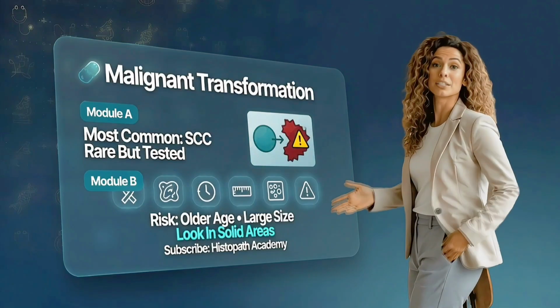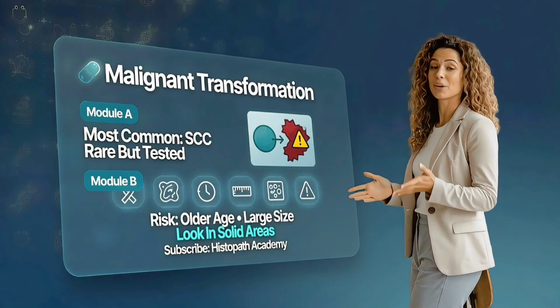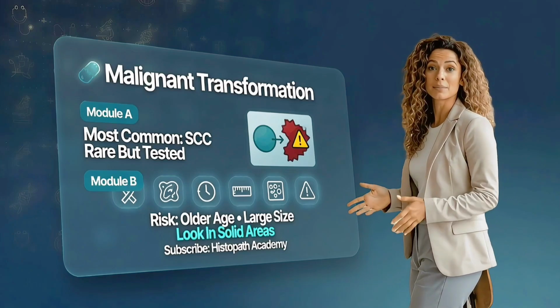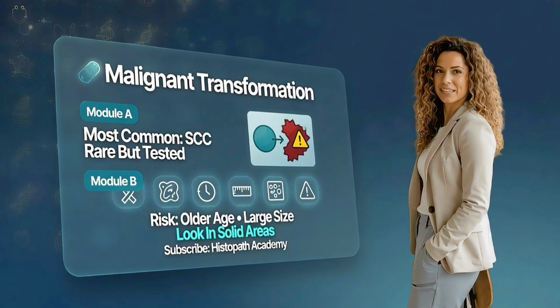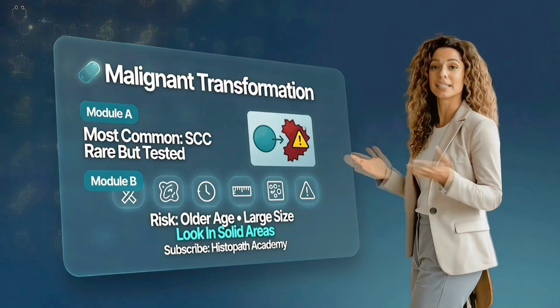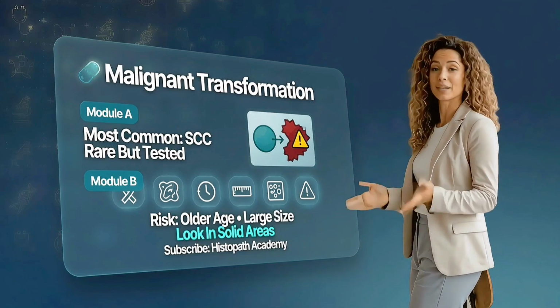Malignant transformation is rare, but it's a classic exam topic. The most common malignancy arising in a dermoid is squamous cell carcinoma. Risk increases with older age and larger tumors, so pathologically, the solid areas deserve your best sampling.